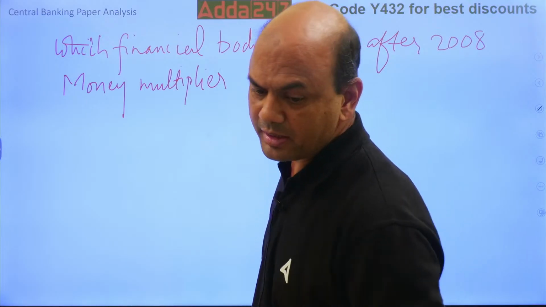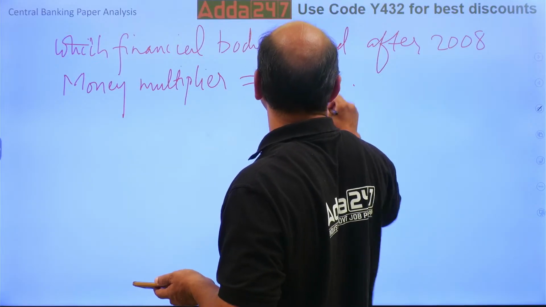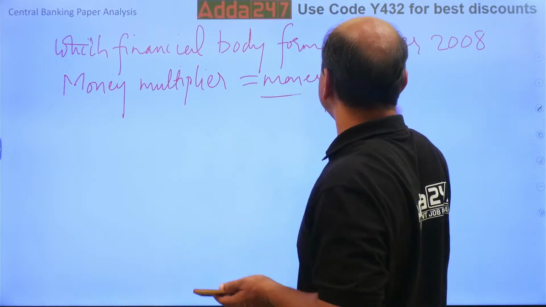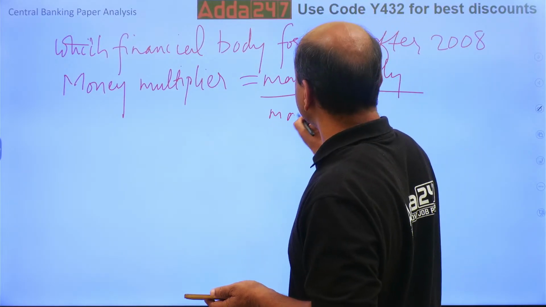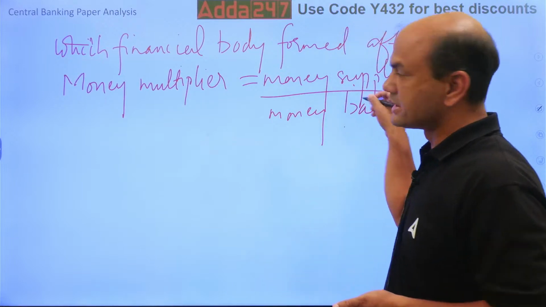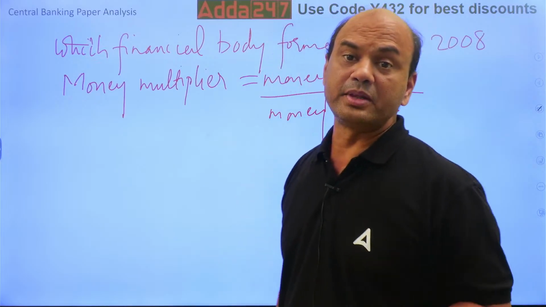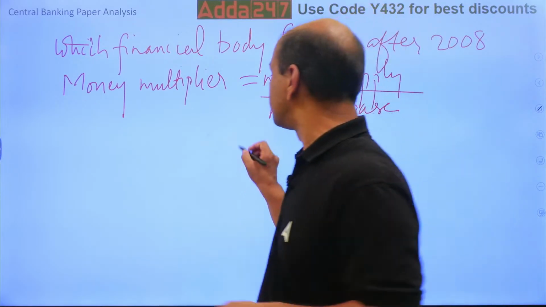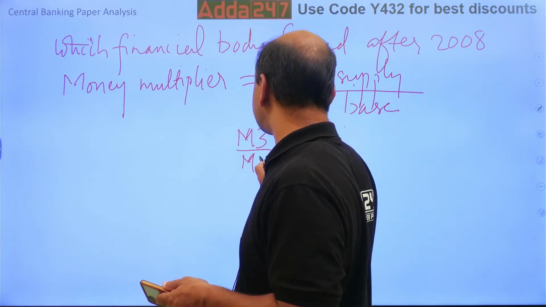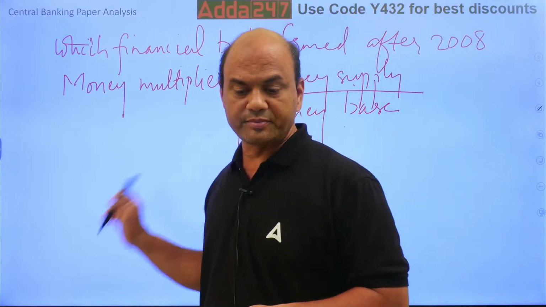Money supply upon money base. It has 2-3 formulae. Money supply upon money base is one formula for money multiplier. The second formula is M3 upon M0, which is also called the money multiplier. So any of them can come.